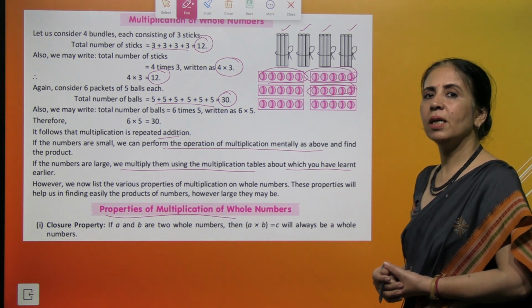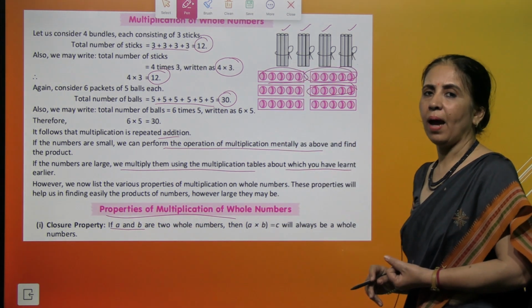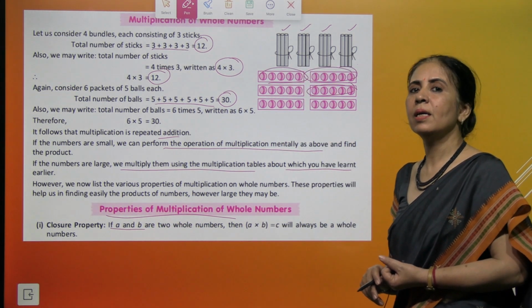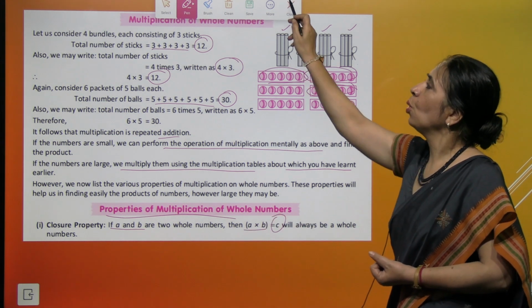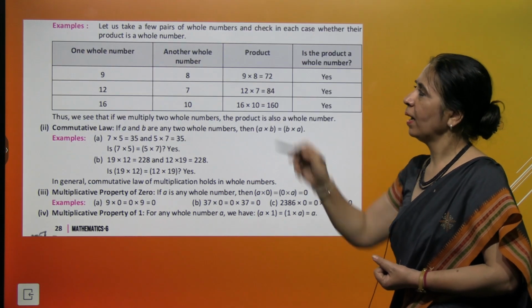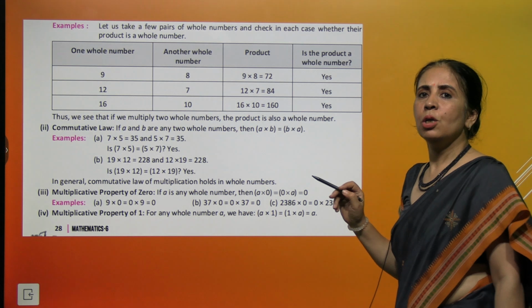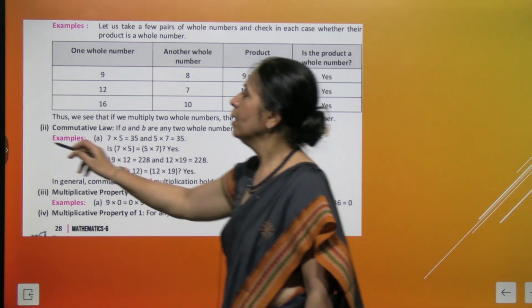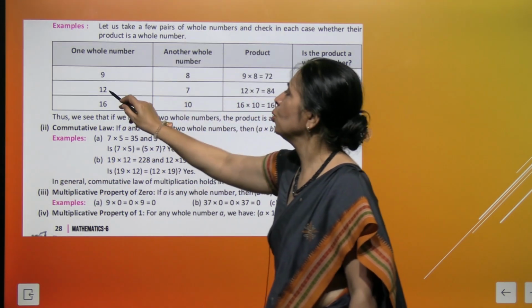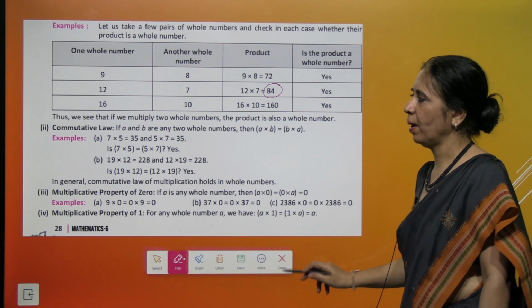The first property is closure property. So if we have A and B as two whole numbers, then their product A multiplied B is also a whole number. I'll give you the example. Here 9 and 8 are whole numbers. So 9 multiplied 8 is 72. It's also a whole number. 12 and 7, two whole numbers. They are multiplied and the result is also a whole number.